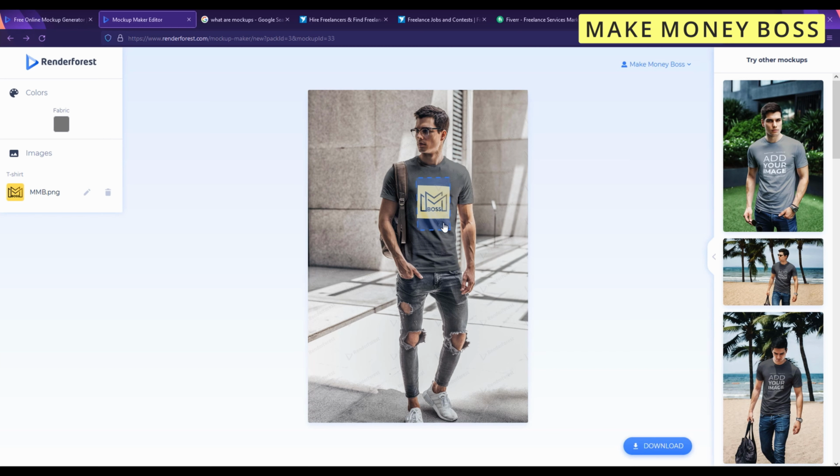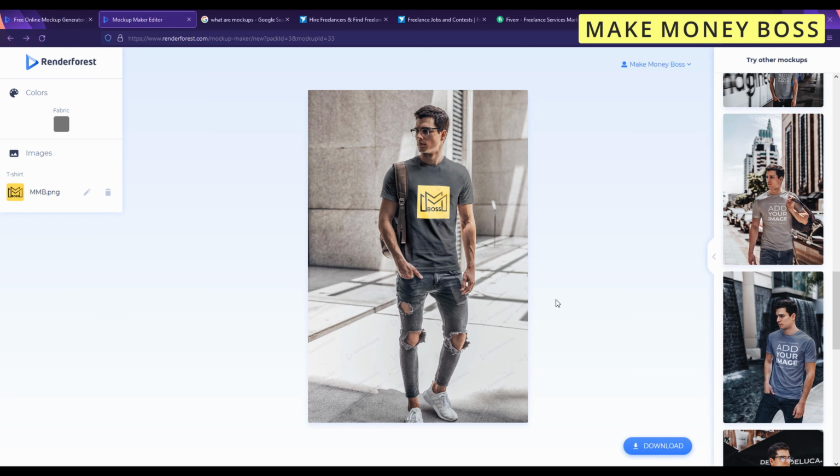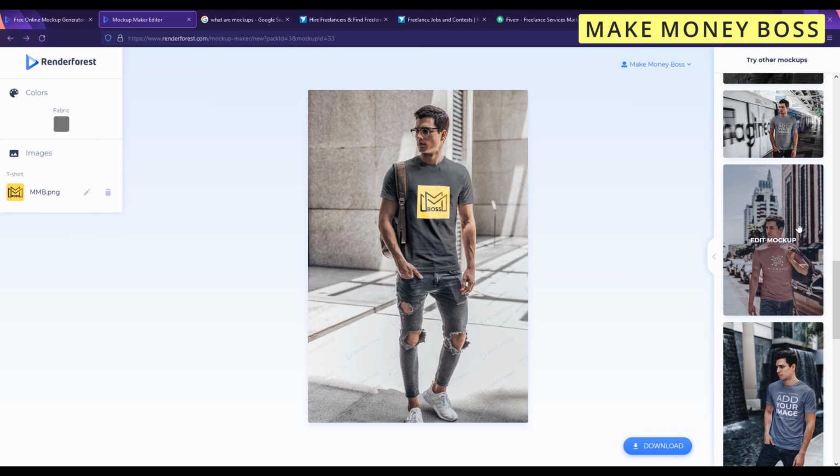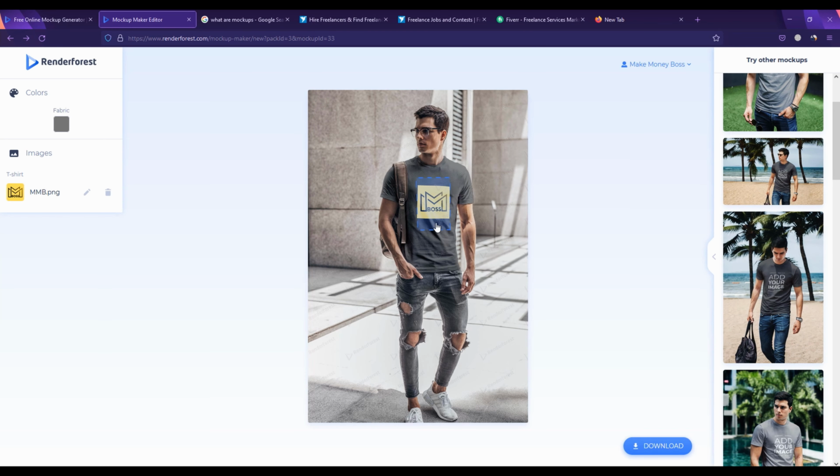Now that's basically what you're gonna do for the client, is to upload their logo on a t-shirt or an object or whatever. You gotta put it on, and we can also choose other designs too. Right here there are lots of designs we can choose from. It's all up to you which design you would like, but I'm gonna just show you this as an example on what you just need to do to earn money like this.